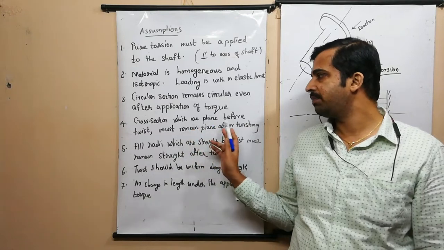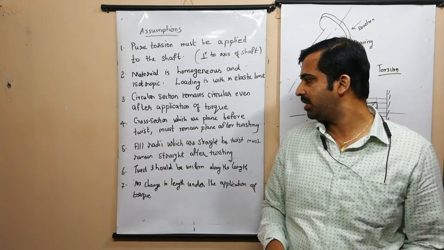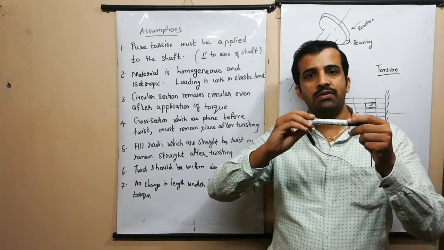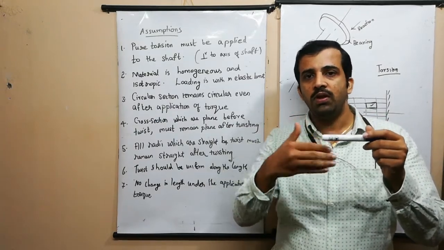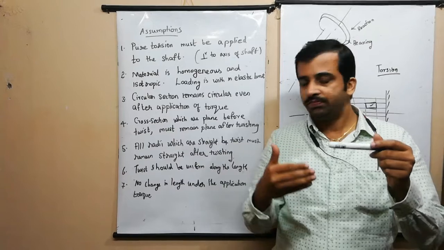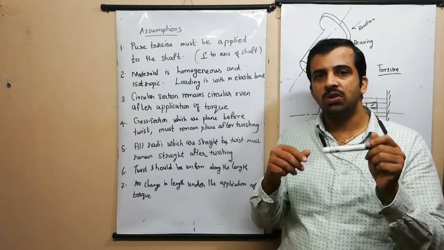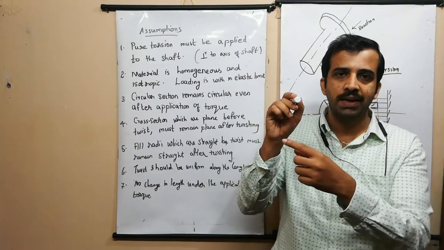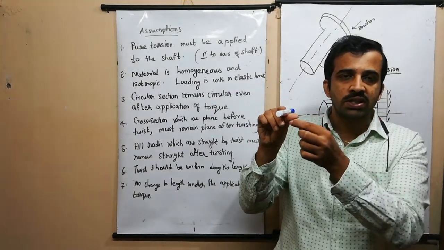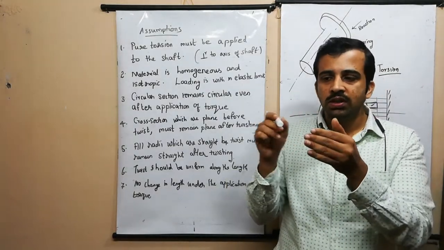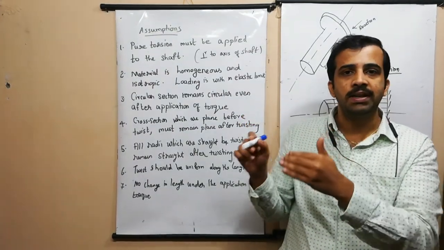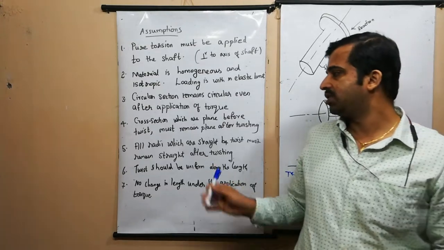Now the cross sections which are plain before twist must remain plain after twisting. By the continuous rotation of this shaft, we know that a twist will occur on the shaft. While we look at this cross section, it is plain. Looking at the entire cross section after twisting, we should notice that every plane should remain plain after twisting.